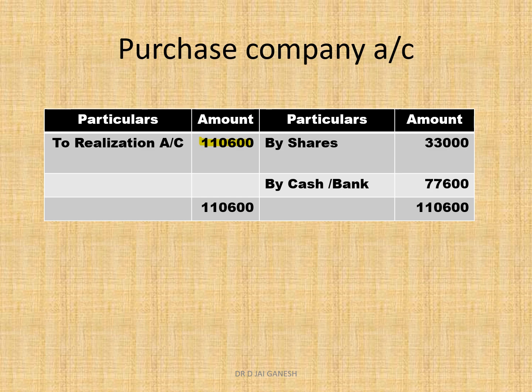How is this 1,10,600 rupees paid? How is the payment made? 33,000 in the form of shares, 77,600 is in the form of cash. That is treated as bank.